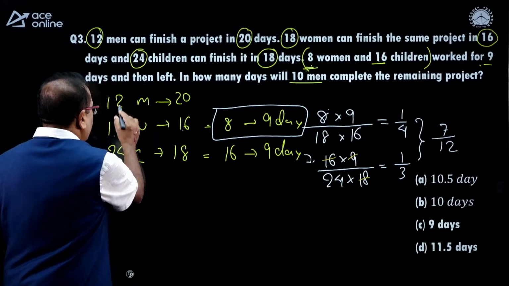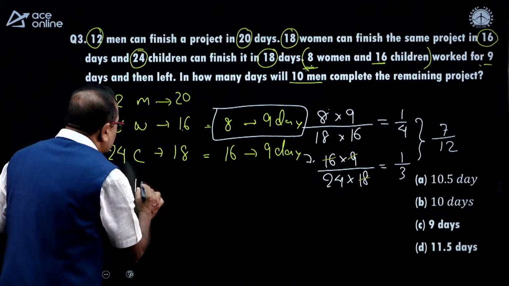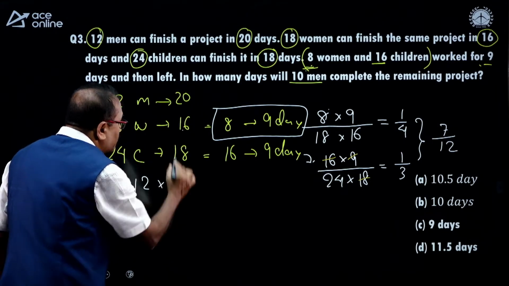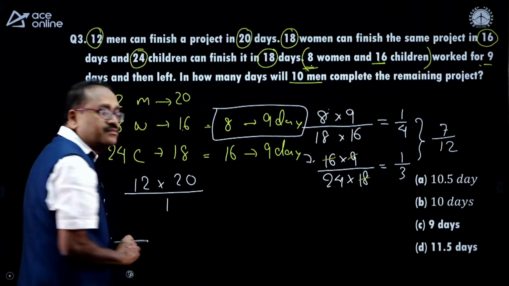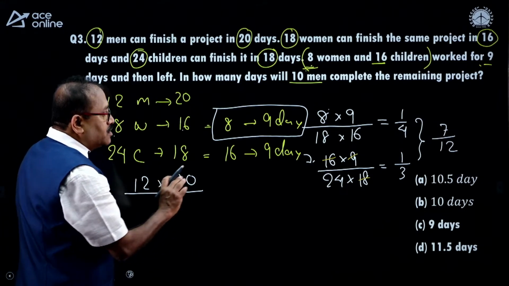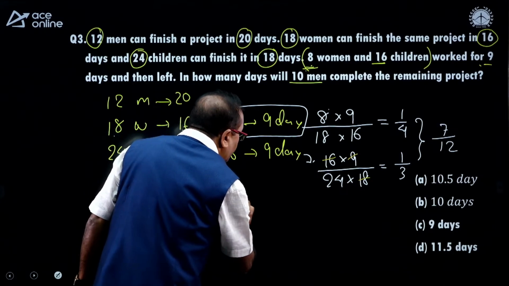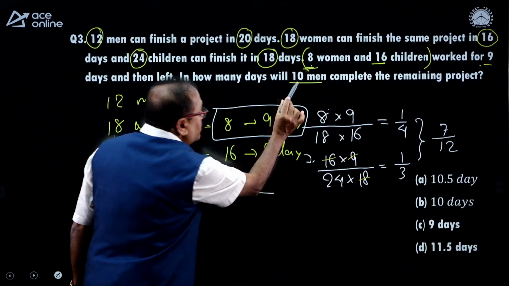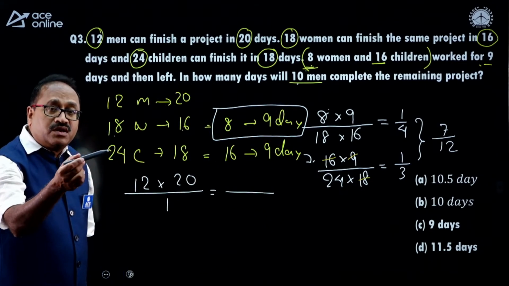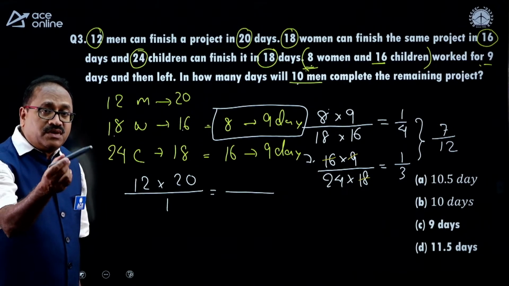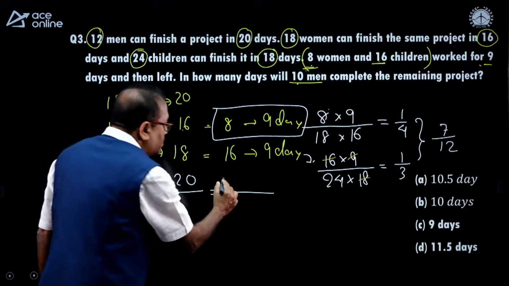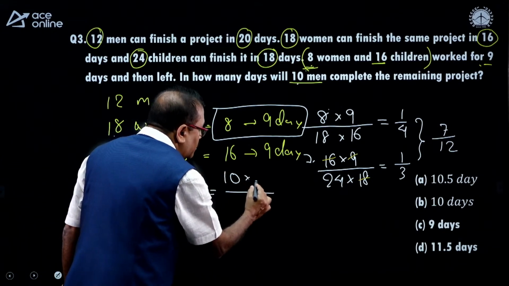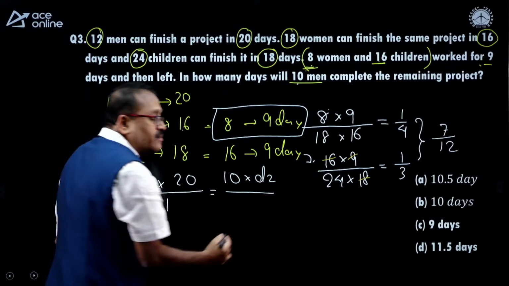So, here let us come to this one, that is 12 men complete the work in 20 days. How much work? 1 work. Then here I am left with 10 men. It asks, can 10 men complete the remaining work in how many days? Here it is 12 men, here it is 10 men in how many days?